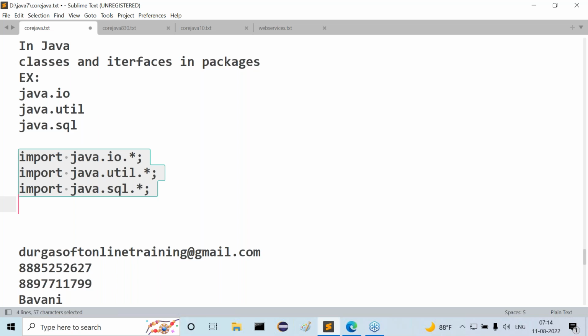Now coming to the conclusion, in Java, preprocessor is not required. Why? In Java, hash include statements do not exist. Why do hash include statements not exist in Java? Because in Java, the predefined library does not exist in the form of header files. Where does the predefined library exist in Java? The total predefined libraries exist in the form of classes and interfaces in packages. Because of this reason, preprocessor is not at all required.